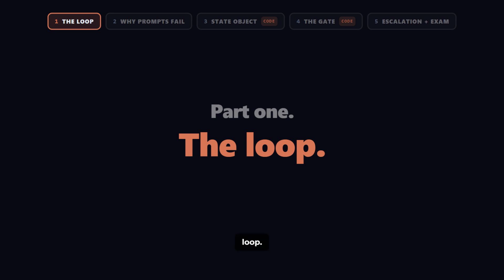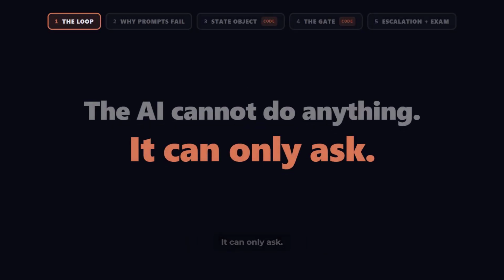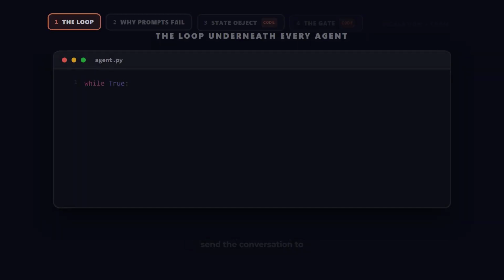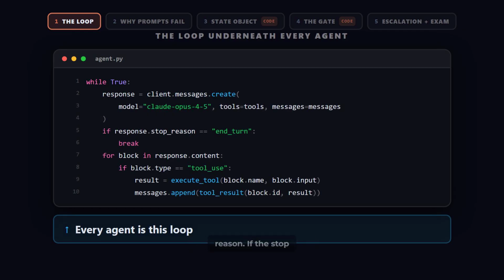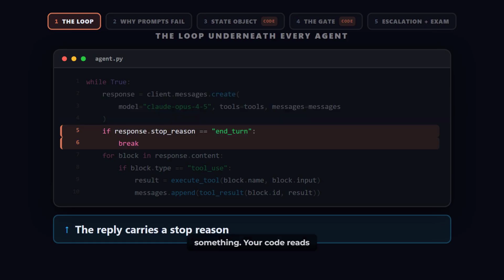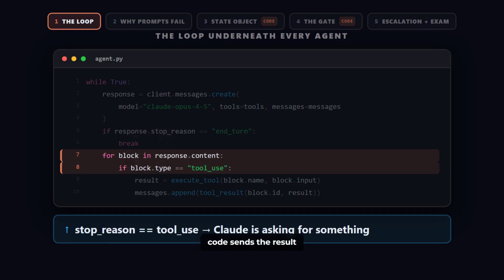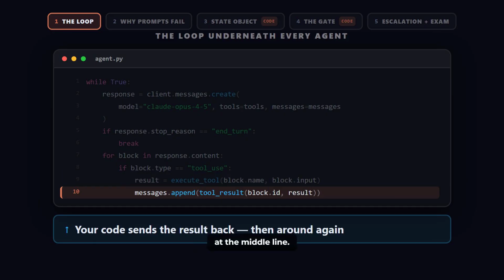Part 1, the loop. Here's the thing nobody tells beginners. The AI cannot do anything. It can only ask. Let me show you the loop that runs underneath every agent. You send the conversation to Claude. Claude replies. That reply carries a stop reason. If the stop reason is tool use, Claude is asking for something. Your code reads the request. Your code runs the function. Your code sends the result back. Then the loop goes around again.